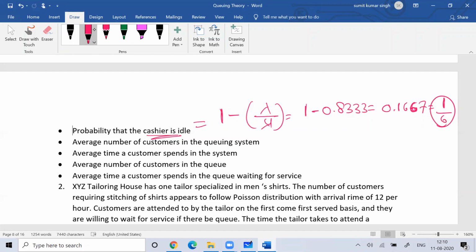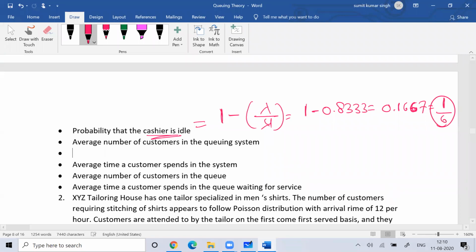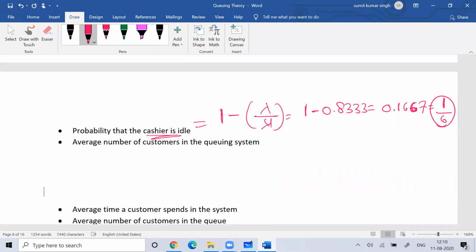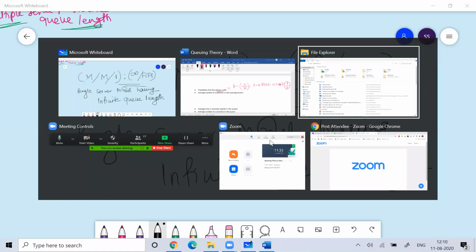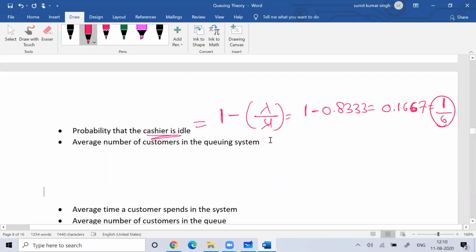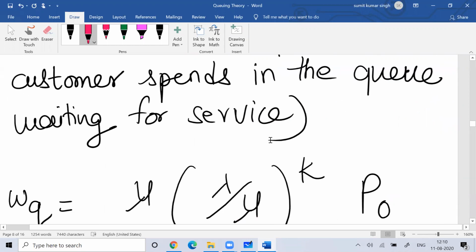Now the next question we'll solve is the average number of customers in the queuing system.